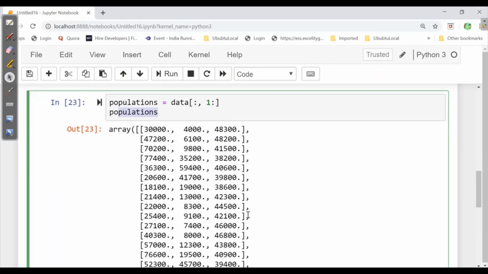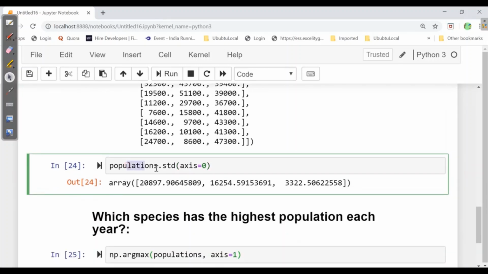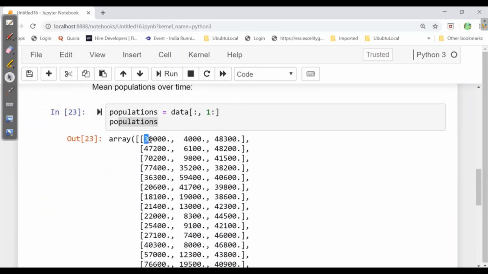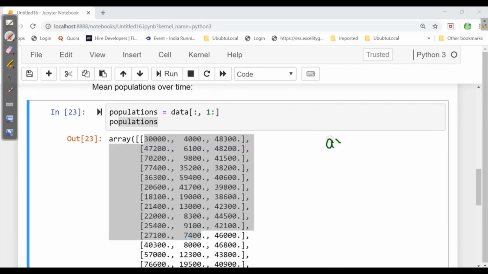Now we will see the next question. Here it is saying populations.std with axis equal to 0. Now if we see here, we have all the data over here, but it should be axis equal to 0. Axis equal to 0 signifies the column data, so that we get the column-wise standard deviation.